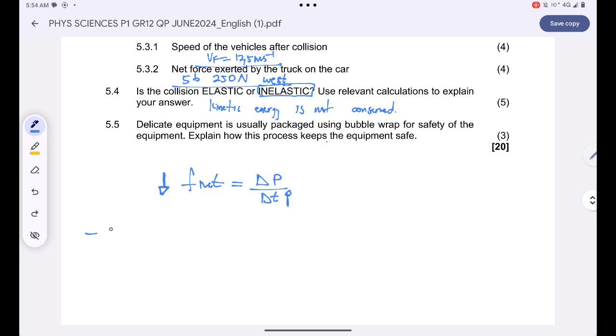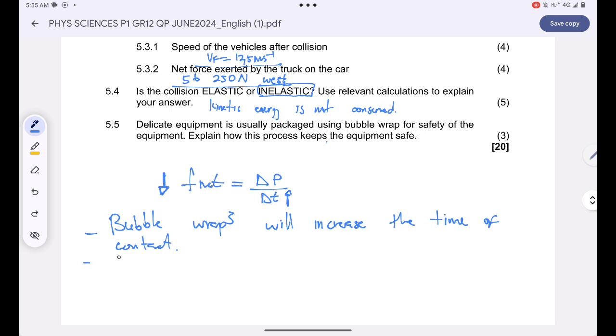The bubble wraps will increase the time of contact. Are you together?